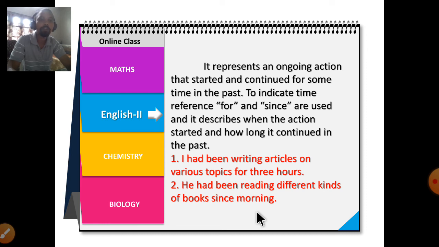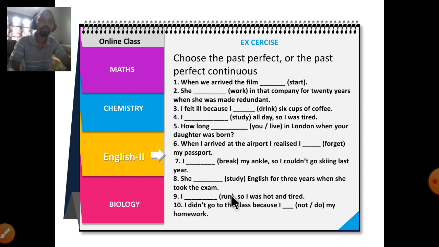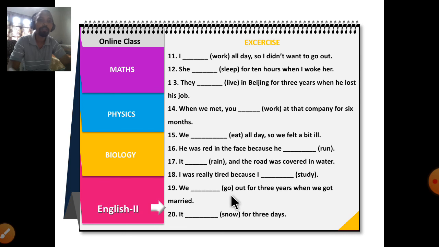So that's all. A few questions are given below as an exercise, as homework. You can do it on the screen, or from the PDF file that I will provide in the link below. Tomorrow we'll continue with future tense, simple future.